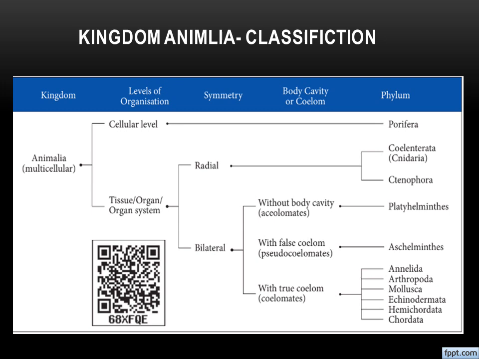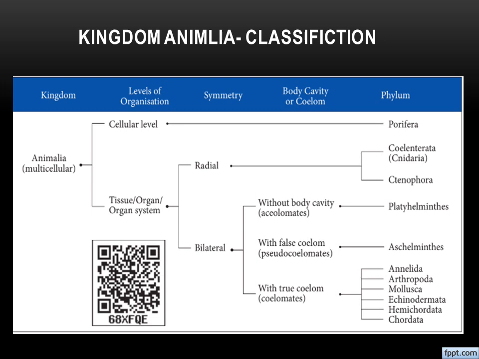Again, this group is vast, the number of organisms or species is vast. That's why bilateral symmetry is again classified into three based on the next character, the coelom. The first is acoelomate, the second is pseudocoelomate, and the third is coelomate. Acoelomate, as we just explained, is present in the phylum Platyhelminthes.